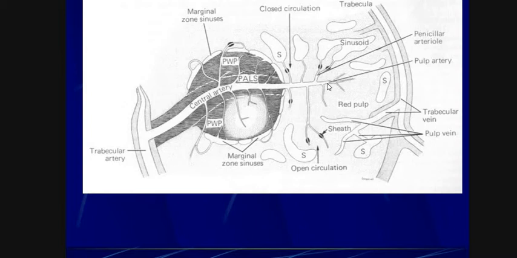This is the pulp artery, through which oxygenated blood comes into this region, and through the pulp vein deoxygenated blood is transported out. And this is the closed circulation.